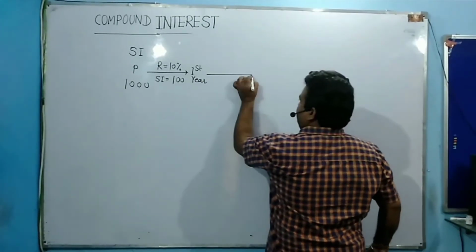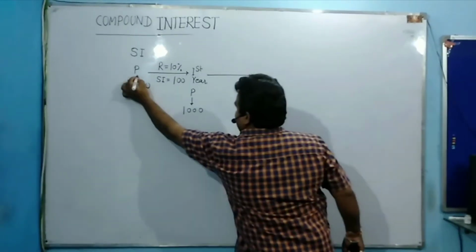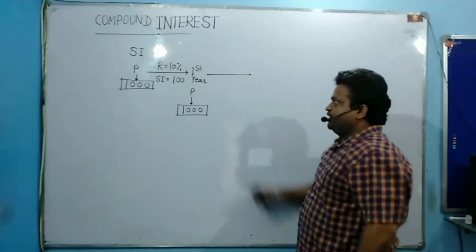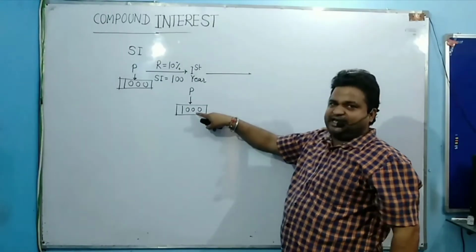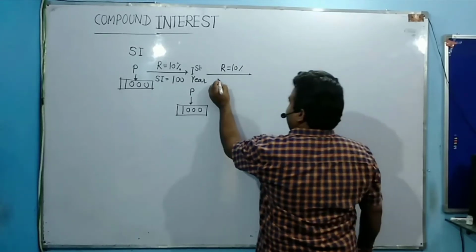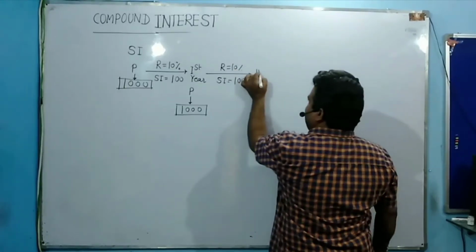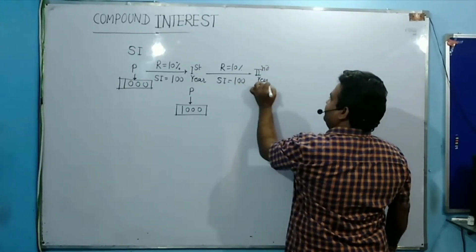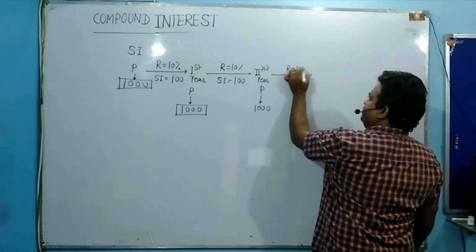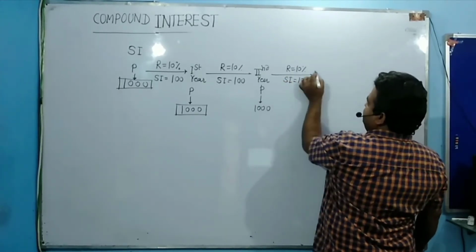Now again your principal remains the same, which is equal to 1000. It is not changed over the period of time. So in the second year, my principal sum is again the same, 1000. Your rate of interest is the same for the entire period. So again 10% of this value is 100. In the second year you have the same principal, 1000 again. And in the third year, your simple interest is 10% of this value, again 100 rupees.